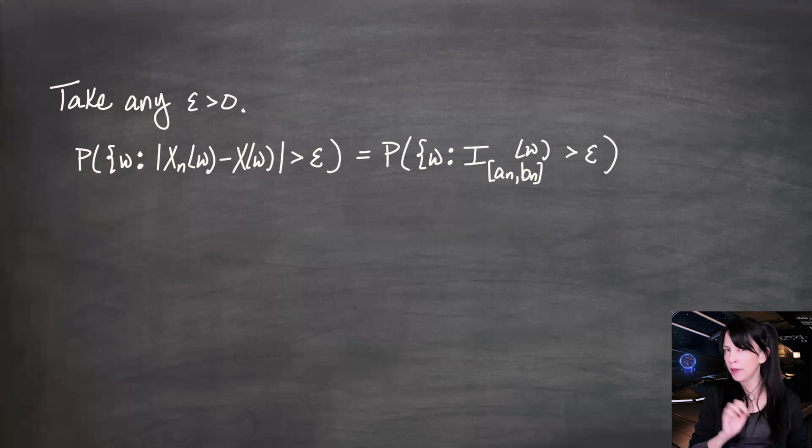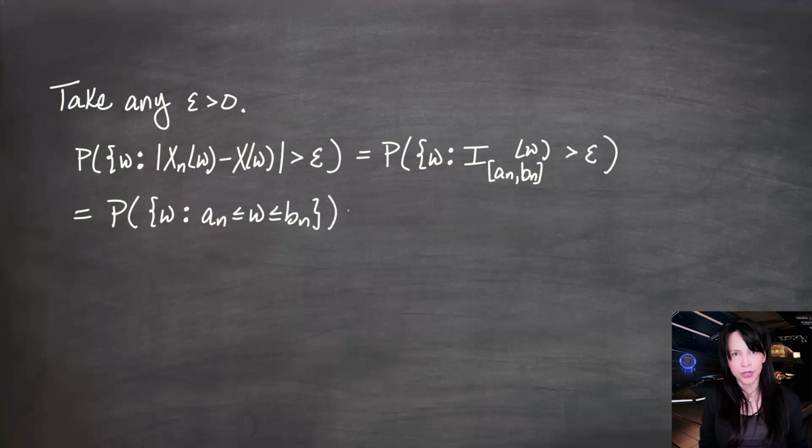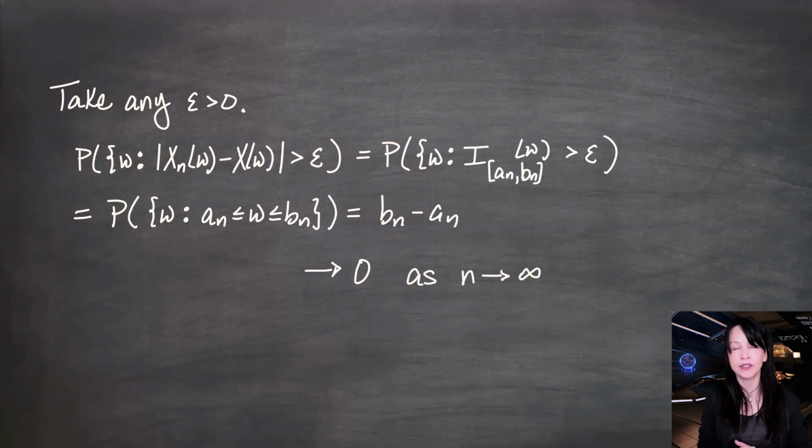So if epsilon is chosen between 0 and 1, this indicator is going to be greater than epsilon if and only if the omega is between an and bn. And the probability measure of this interval is the Lebesgue measure, the length, bn minus an. And again, these are endpoints of intervals that are shrinking to 0. So the limit of this is 0 as n goes to infinity.